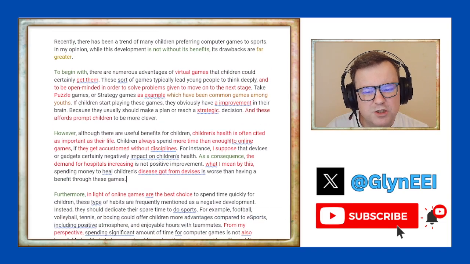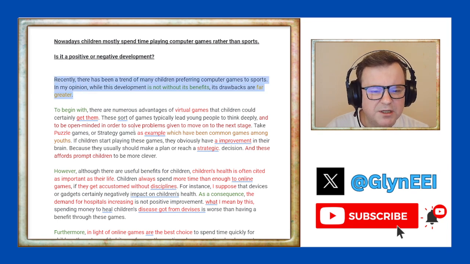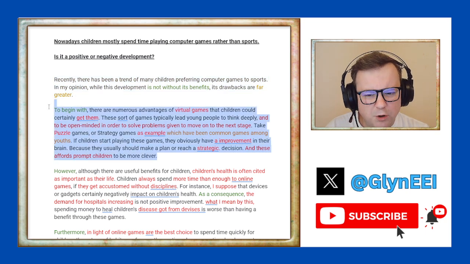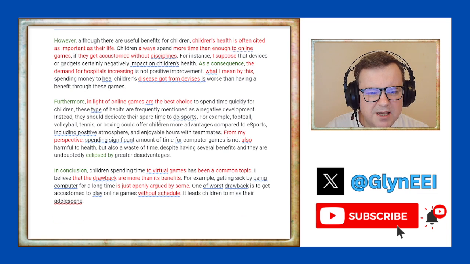Firstly, we have 5 paragraphs. Secondly, the candidate begins by saying that it's a negative development and then starts talking about the positives. Then also, the topic sentences aren't always good, right? "Furthermore, in light of online games, they're our best choice to spend time quickly for children."